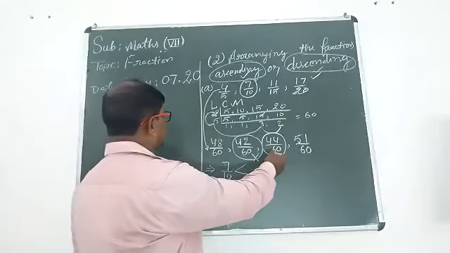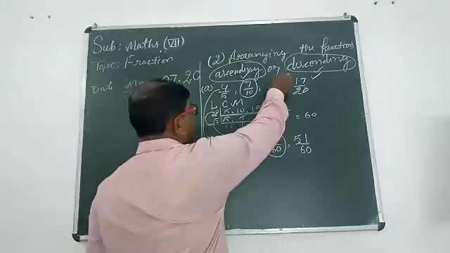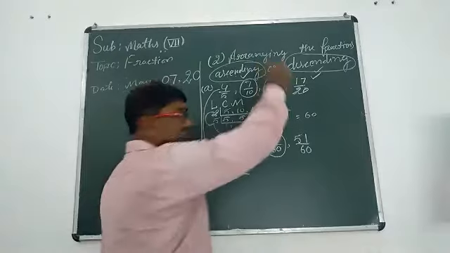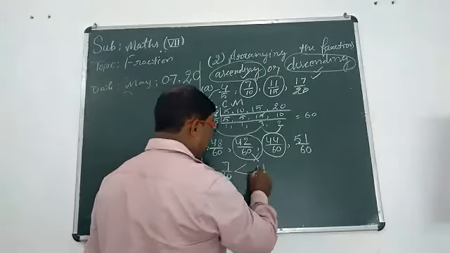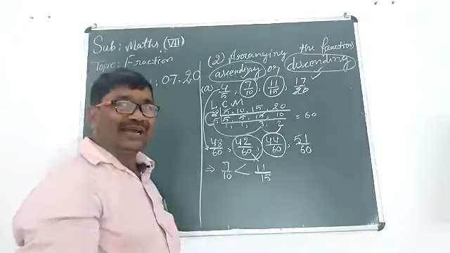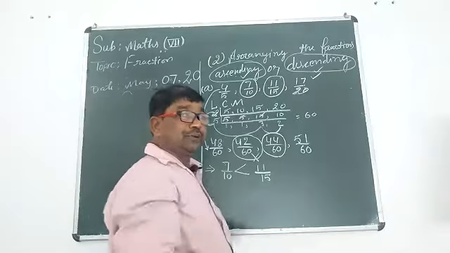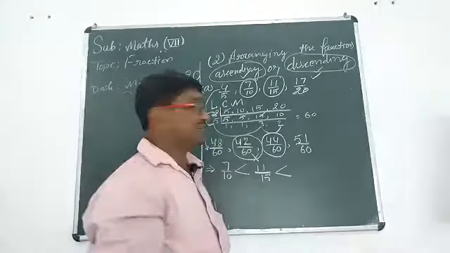But what is 44 upon 60? 44 upon 60 is the equivalent of 11 upon 15. Then we should write 11 upon 15. Okay? Then we should use the same sign, less than.